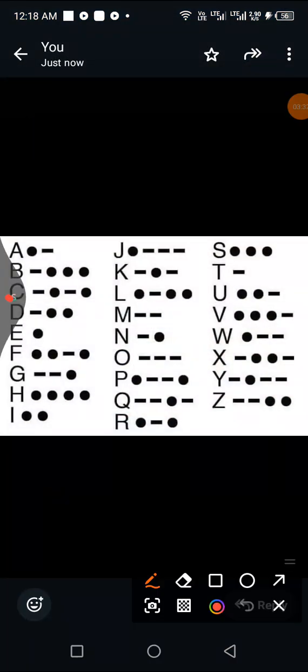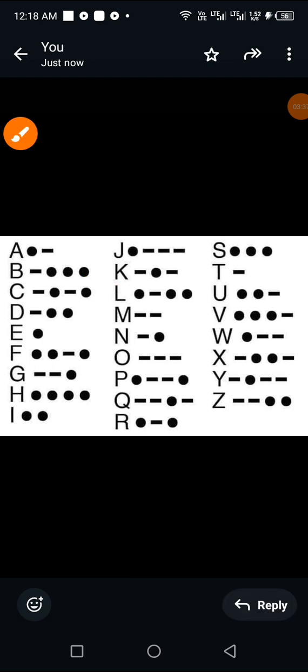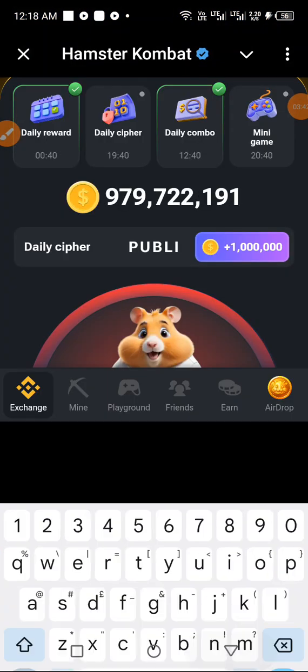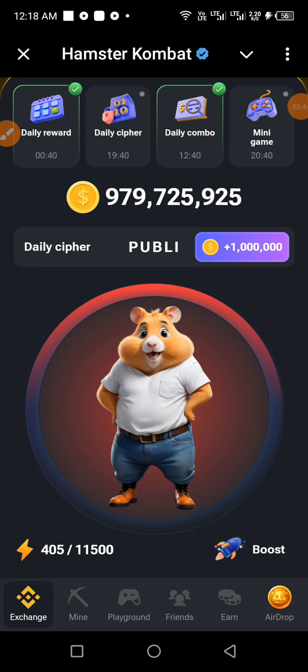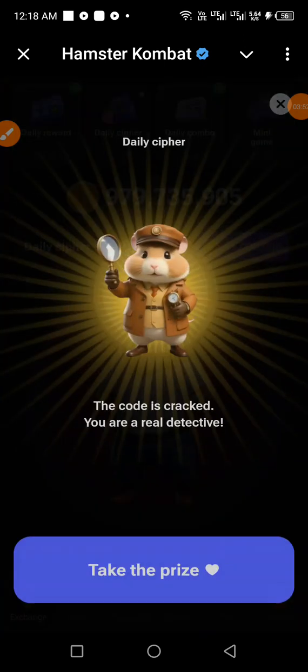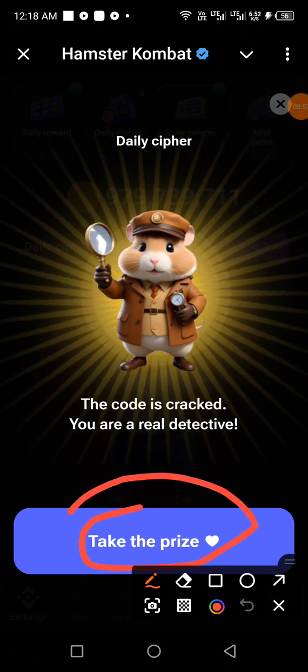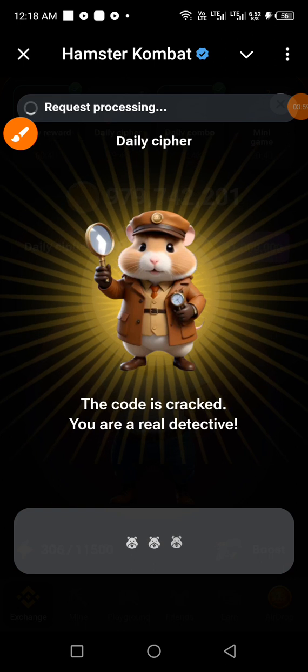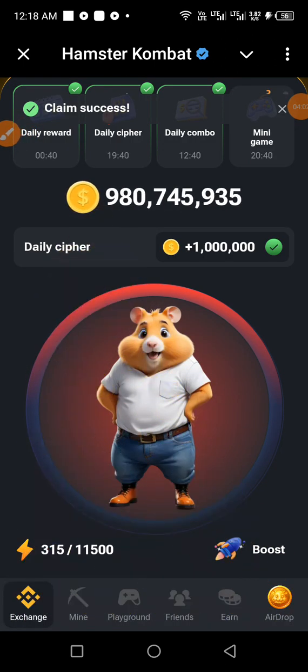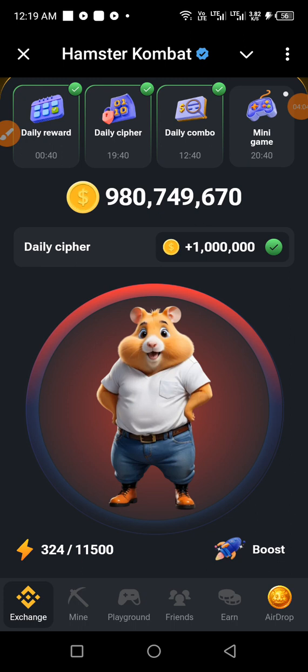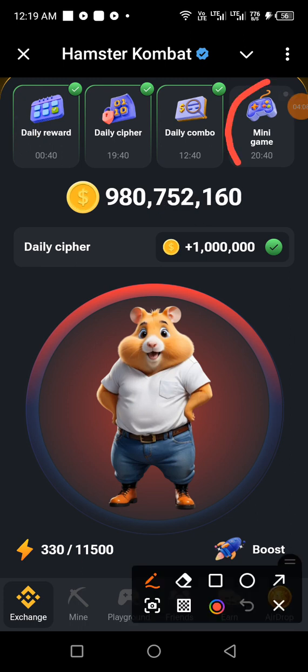Okay, so letter C is our last letter. And how do we spell letter C? Dash dot dash dot. Okay, dash dot dash dot. And that is letter C. And there we are taking our prize here. So let's take the prize. And that is that.